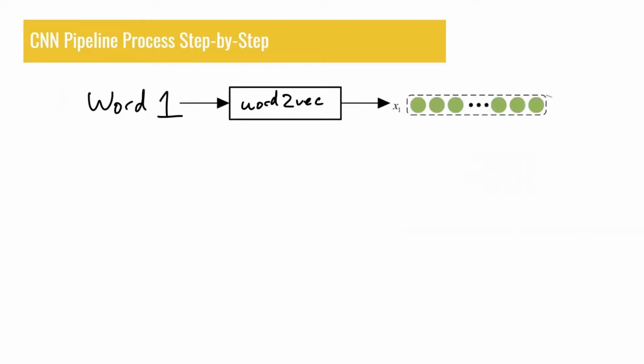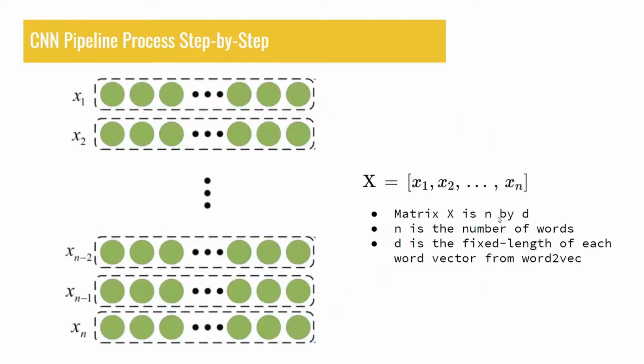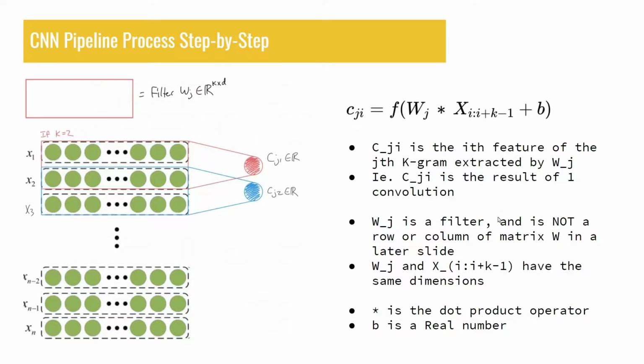So starting with the basics, we take a single word and we feed it to our word2vec algorithm, which returns a fixed length word vector shown in green here. We repeat this for all n of our words to get n word vectors. We then concatenate the word vectors into a matrix X, which is n by d, where n is the number of words and d is the fixed length word vector size from word2vec. We then take a filter, which we represent with matrix Wj as the pink rectangle in the top left, and then convolve this pink filter over our word matrix X, essentially sliding this pink rectangle from the top of matrix X to the bottom.